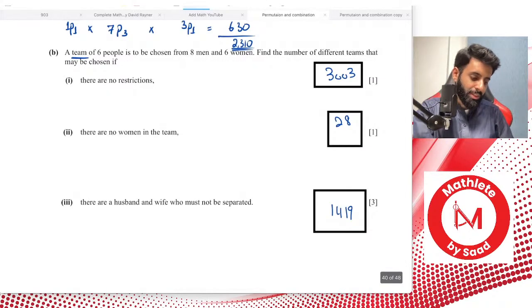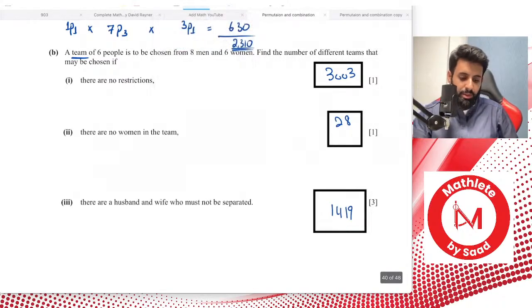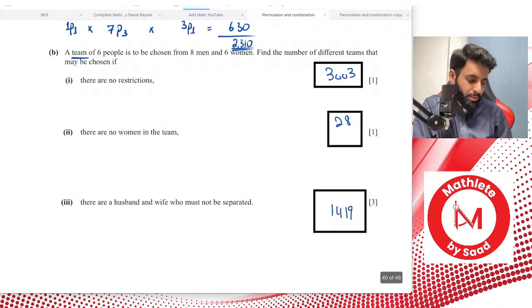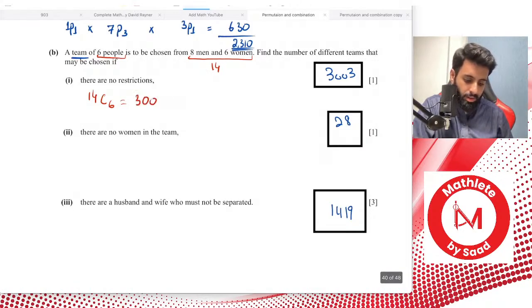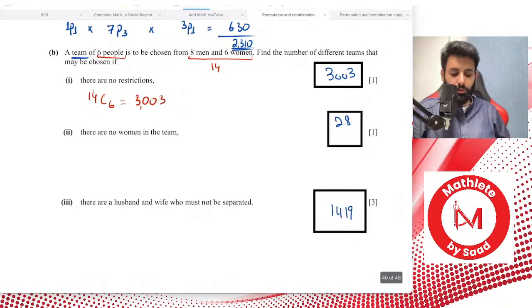Okay. So no restrictions. Whenever you have no restrictions, you look for how many people there are that you're selecting from and how many people there are that you're selecting, okay? So you have 8 men and 6 women to choose from, okay? So that's 14 in total, and you're selecting 6. So what does that mean? That means 14C6, and that's it. That's your answer. 14C6, which is equal to 3003.